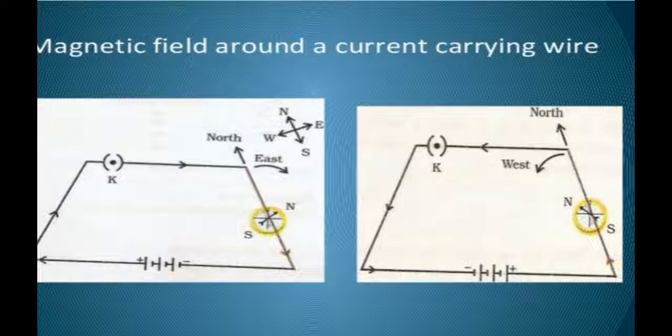Means by reversing the direction of current, we can reverse the direction of the magnetic field. As you can see in the first figure, the current is flowing from the left hand side and the deflection is towards the right side, and when the current is moving from the right side, the deflection is towards the left side. So from this experiment we conclude three things: that a current carrying conductor produces a magnetic field, that if the current is increased, the magnetic field also increases, and that we can change the direction of the magnetic field by changing the direction of current.